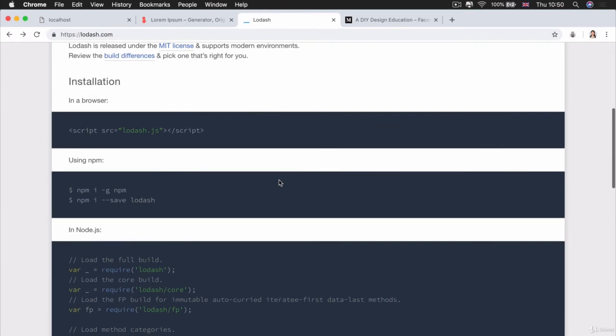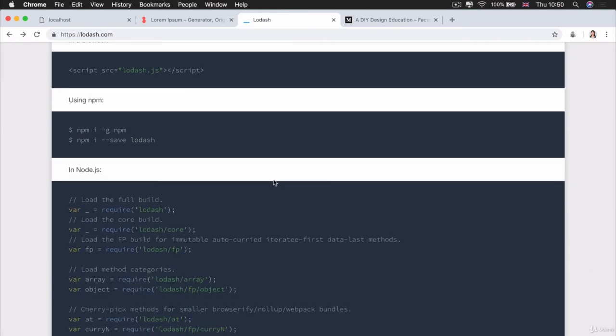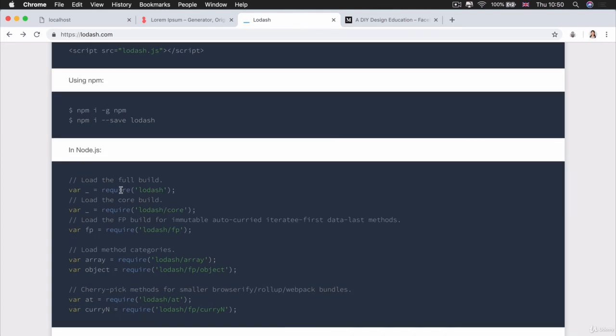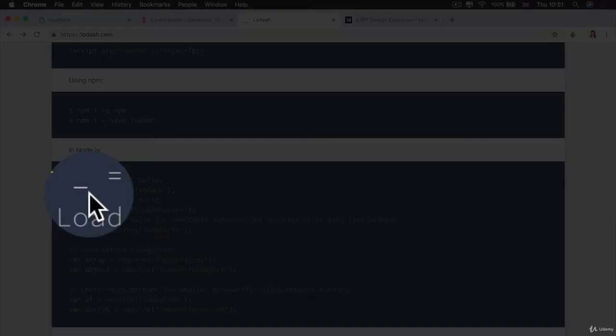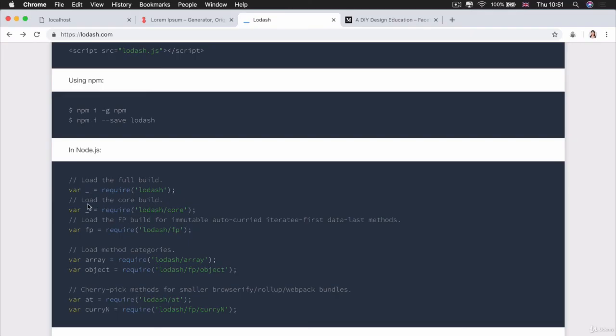The next thing you see here in the documentation is how to use it in Node.js, which is perfect, right? And you can see this familiar require thing that we've got going on. The thing about Lodash is that it actually refers to this, which is known to some people as an underscore. Their preferred way of working with Node is to create a new variable, or a constant if you're using newer versions of JavaScript, that is simply an underscore, and you set that to be the Lodash library.